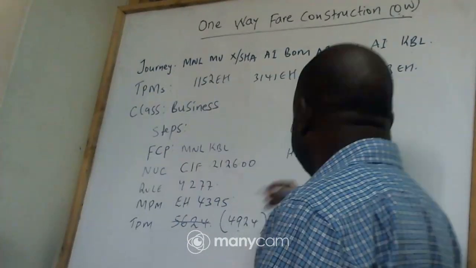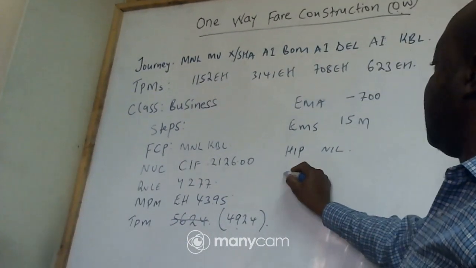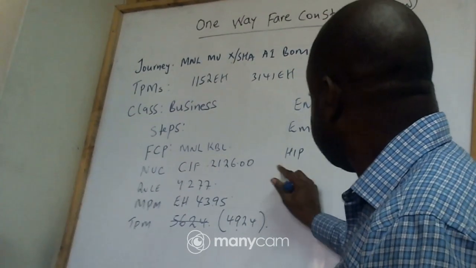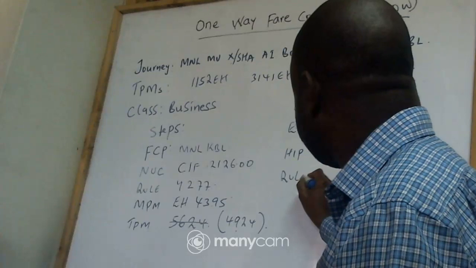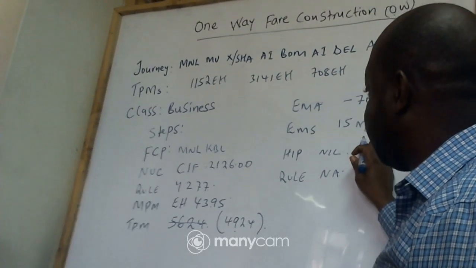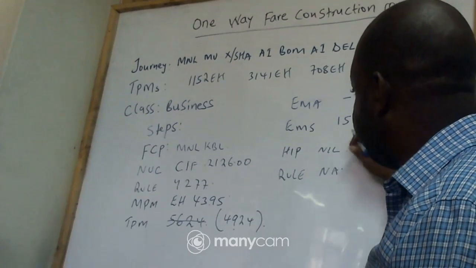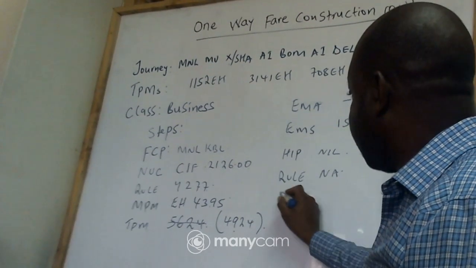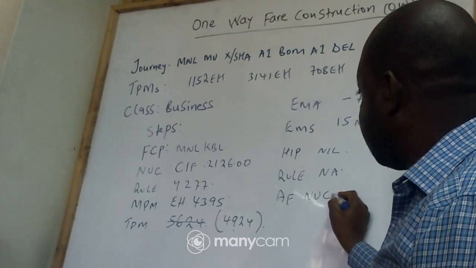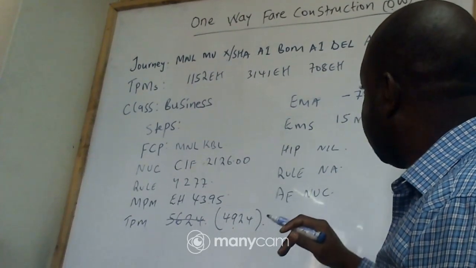Now we go to rule. Now we have our rule. So our rule will be not applicable. Why? Because we don't have a heap, because the rule will govern the heap. And then we go to AF. AF means applicable fare. So you want to look at the sum of all the steps.